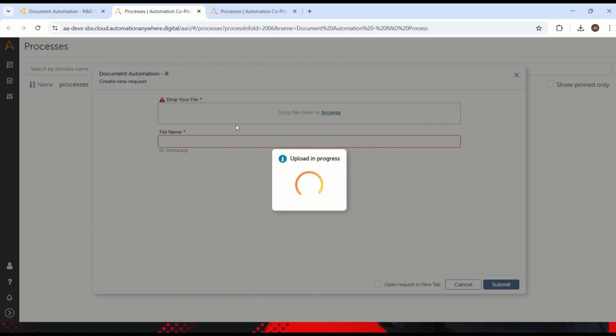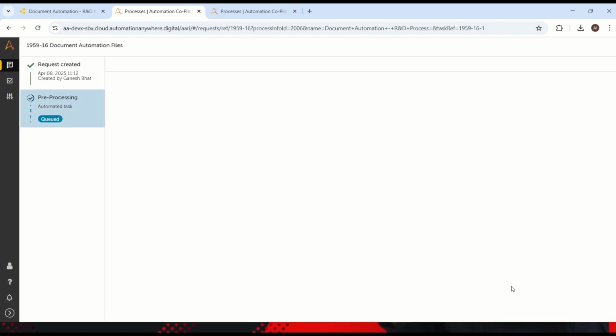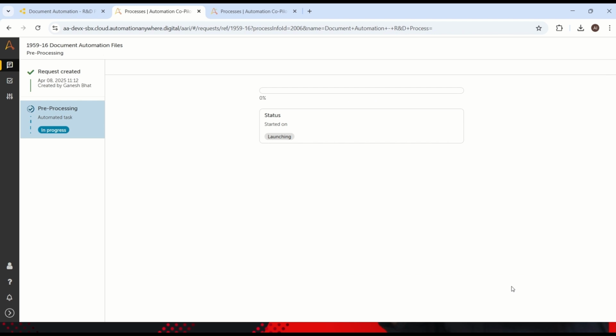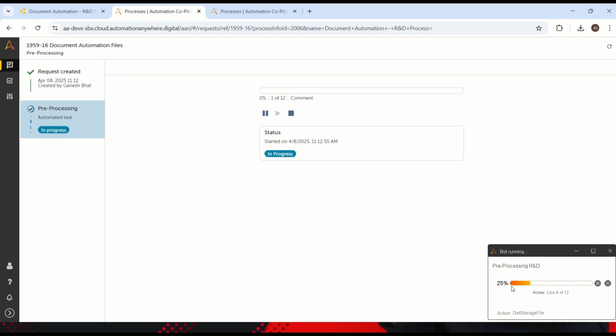Let's see that. Add a name before autoheal.png. You can add any type of document like PDF, PNG, or JPEG, and so on. Now your bot is again pre-processing with the latest input. This is before your retrain, right?